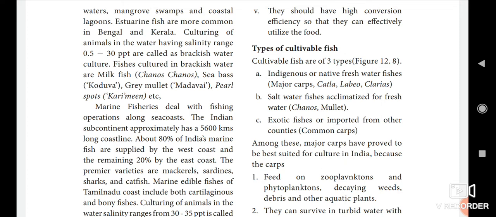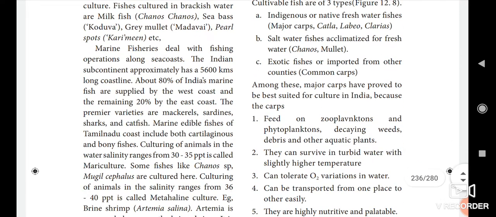The marine edible fishes of the Tamil Nadu coast include both cartilaginous and bony fishes. Here, the culturing of animals in water of different salinity. Underline the salinity ranges for brackish water, fresh water and marine water. This will be asked as a question. Okay, so the salinity range for marine fisheries is 30 to 35 parts per thousand, and it is called mariculture. Marine fish culture is otherwise known as mariculture. Some fishes like Chanos species and Mugil cephalus are cultured here.